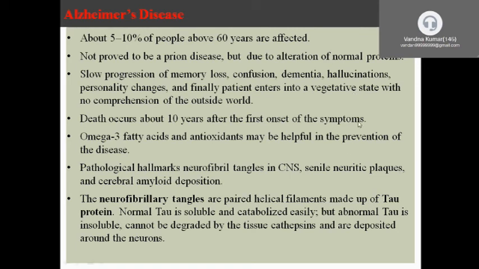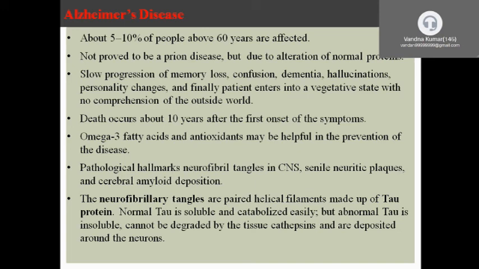The symptoms are slow progression of memory loss, confusion, dementia, personality changes, and finally the patient enters a vegetative state with no comprehension of the outside world. Death occurs after about 10 years.